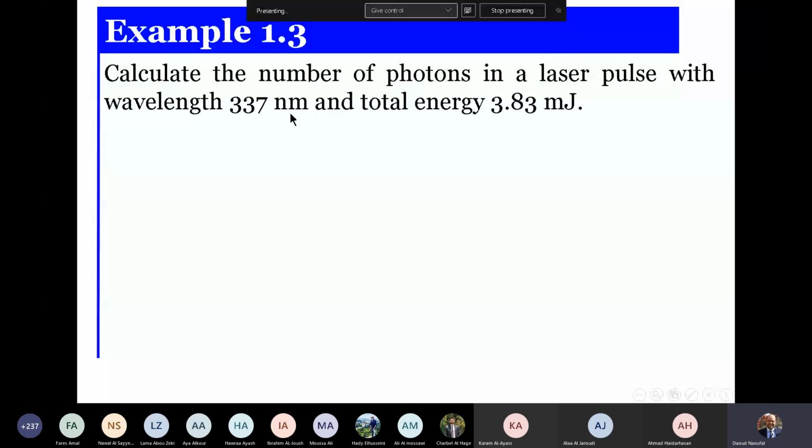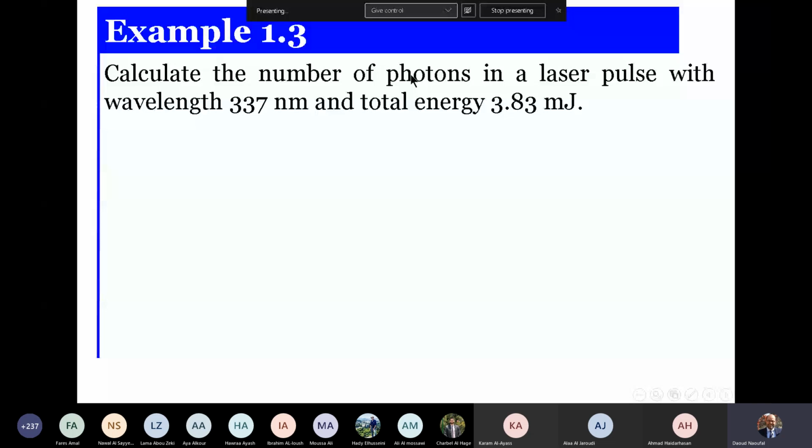According to Planck, I can read this radiation as a wave of lambda equal to 337 nanometer. But according to Einstein, this wave or this radiation is composed of particles which are the photons. So what is the number of photons?